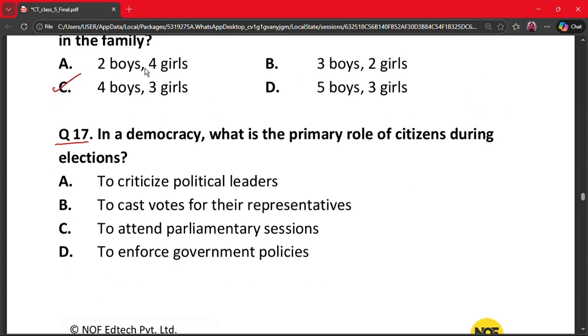Next question is question number 17. In a democracy, what is the primary role of citizens during elections? A, to criticize political leaders. B, to cast votes for their representatives. C, to attend parliamentary sessions. And D, to enforce government policies. Here, the correct answer is option B, to cast votes for their representatives. Why? Because citizens choose representatives through voting. This is the core of democracy.